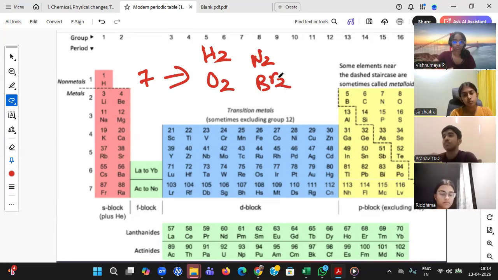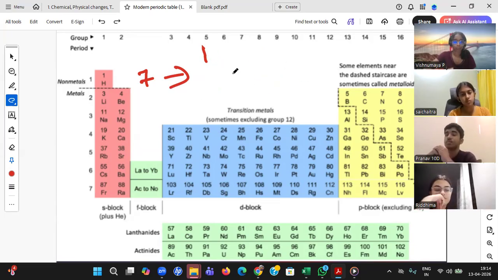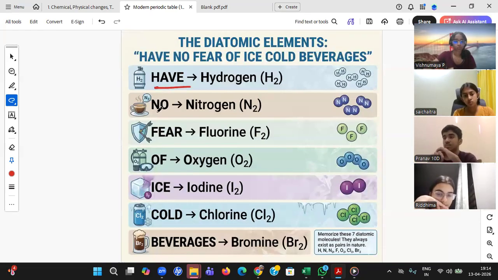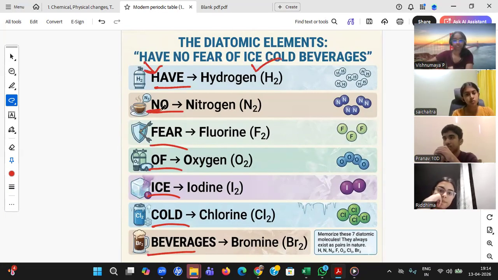Sir, please give me one trick. I can't remember all these formulas, all these 7. Yes, the trick is this, beta. Have no fear of ice cold beverages. H, hydrogen, always diatomic. N, nitrogen, diatomic. F, fluorine, diatomic. O, oxygen, diatomic. I, iodine, diatomic. C, chlorine, diatomic.